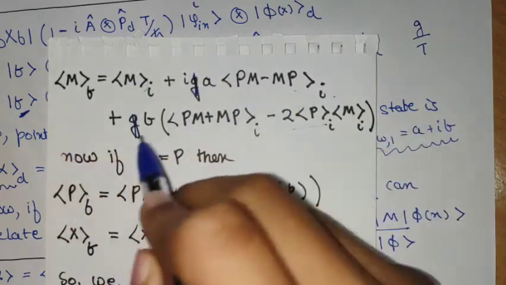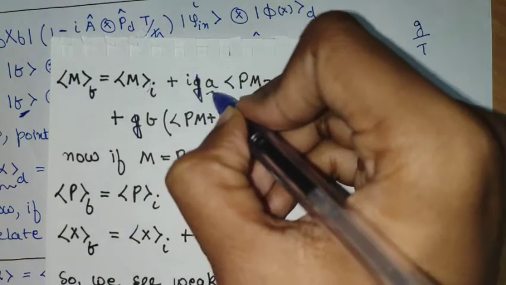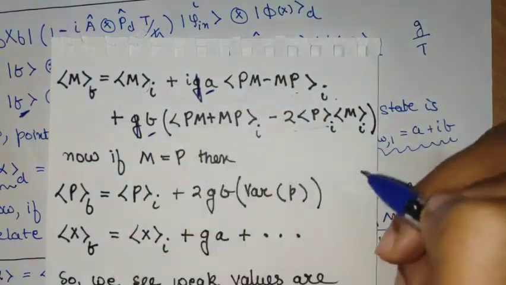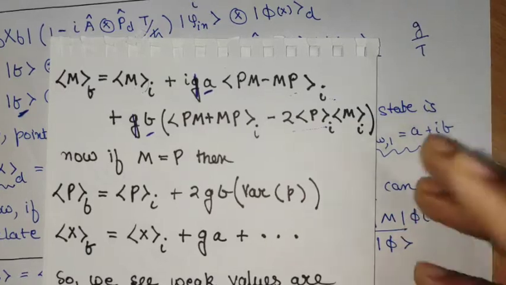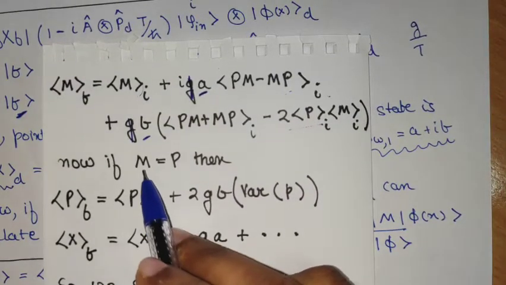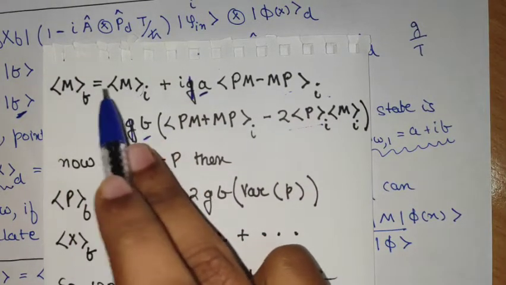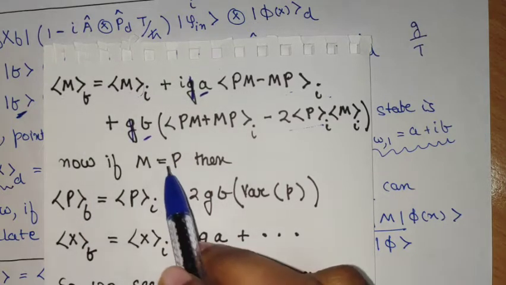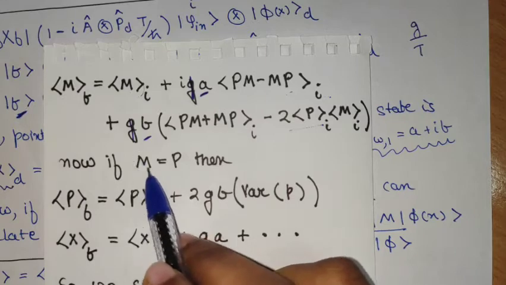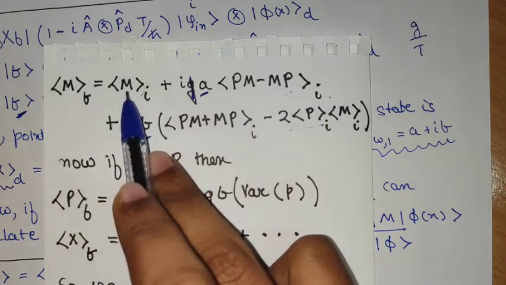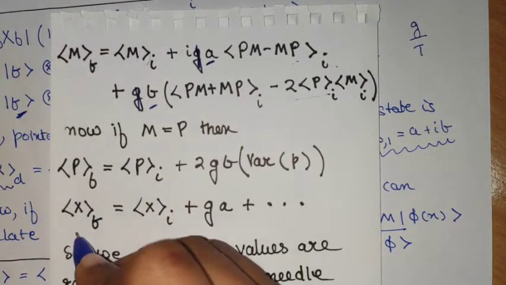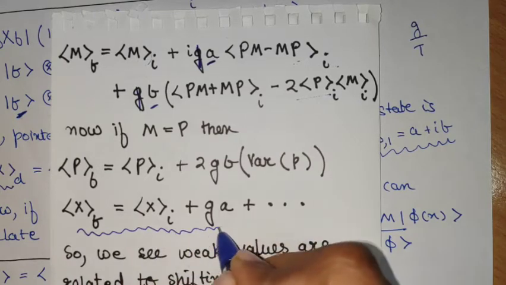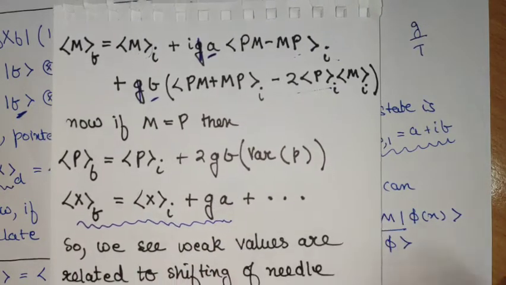They are related by such an error. You see, in the error I have a linear dependence on A and B, and that is a very important point. If I ask what is the final and initial expectation value for the momentum operator and for the position operator, where I substitute M as momentum or position, we see that the position of the needle has a linear dependence on the real part of the weak value.